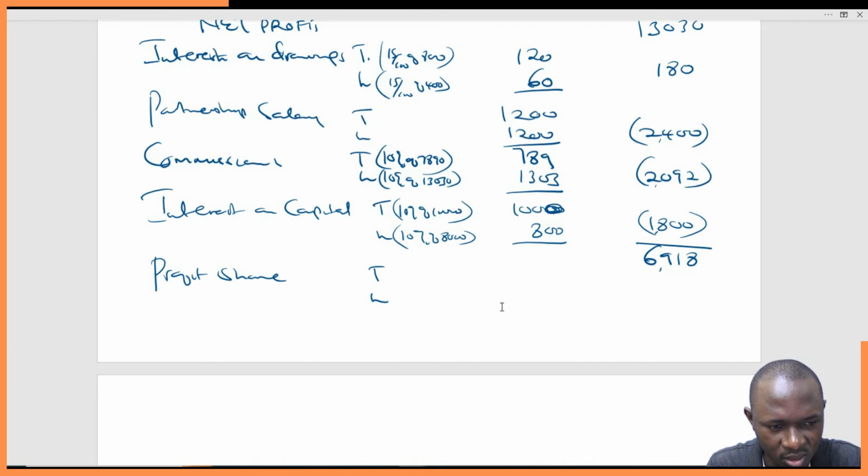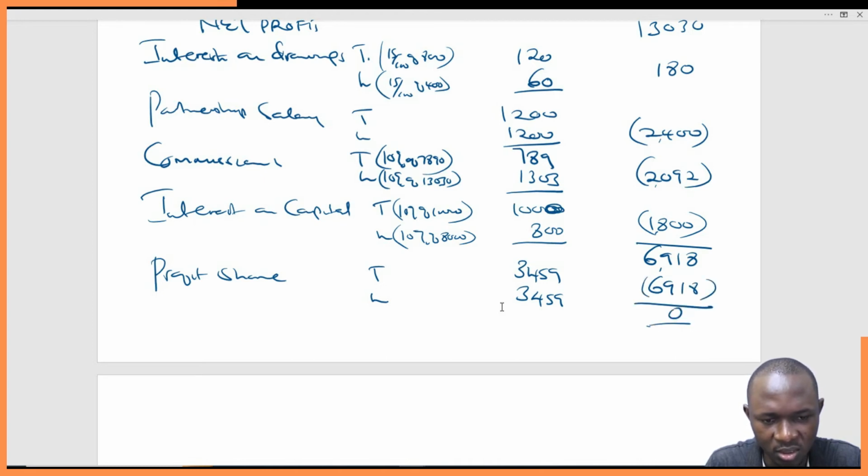Equally, this means Timothy will get 6918 divided by 2. That will be 3459, and Lisa 3459, which will give us 6918. Then we get 0.